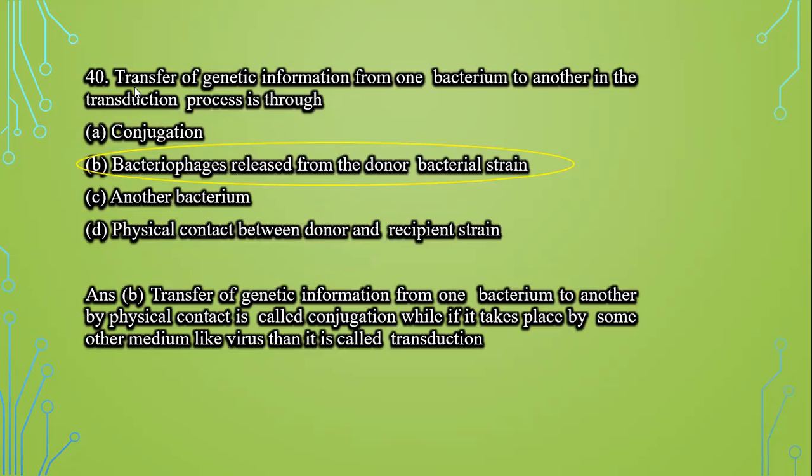Next question: transfer of genetic information from one bacterium to another in the transduction process is through: first, conjugation; second, bacteriophages released from the donor bacterial strain; third, another bacterium; and fourth, physical contact between donor and recipient strain. Now, this transfer of genetic material from one bacterium to another by physical contact is known as conjugation. While if it takes place by some other medium like a virus, it is known as transduction. So option B is the correct answer because it is taking place with the help of bacteriophages.